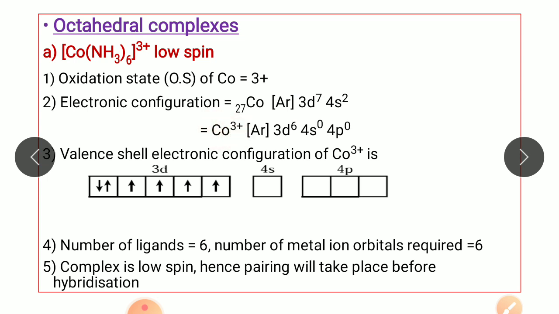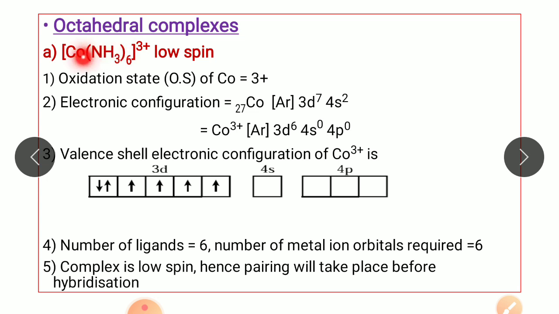Since the oxidation state of cobalt in this complex is 3 plus, if cobalt loses 3 electrons, then the electronic configuration becomes Ar 3d6, 4s0 and 4p0. So the valence shell electronic configuration of cobalt 3 plus can be written like this, where the d orbital has 6 electrons and no electron in s orbital and p orbital.